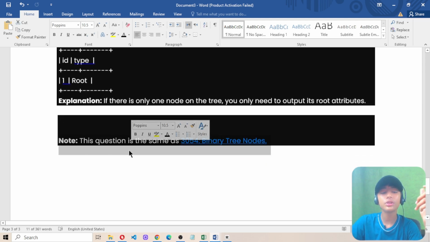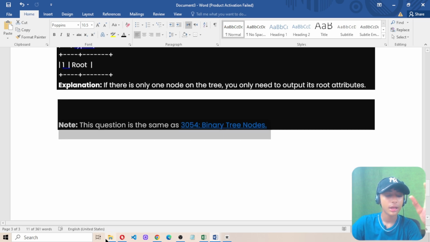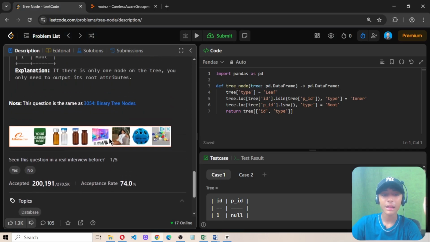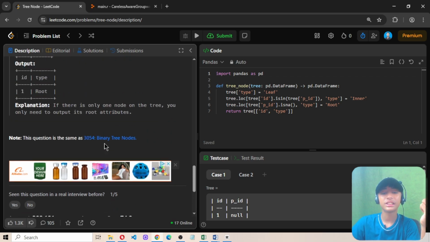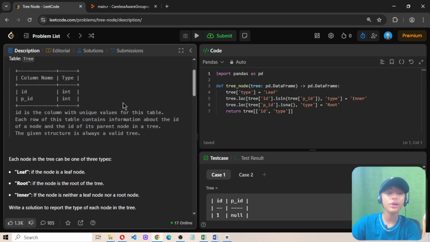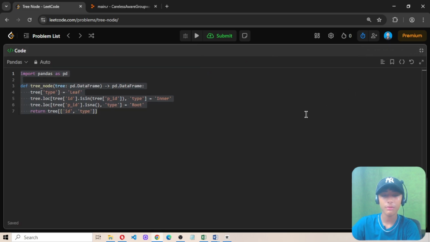And note that this question is similar to 3054, Binary Tree Nodes. Now, a total of 2,70,000 people have submitted this question and 2 lakh have been accepted. The topic is database, and the acceptance rate is 74.0%. So let's start to solve this question. This is a medium question, and the answer is a very small 7 lines. Okay, now let's start to solve it.